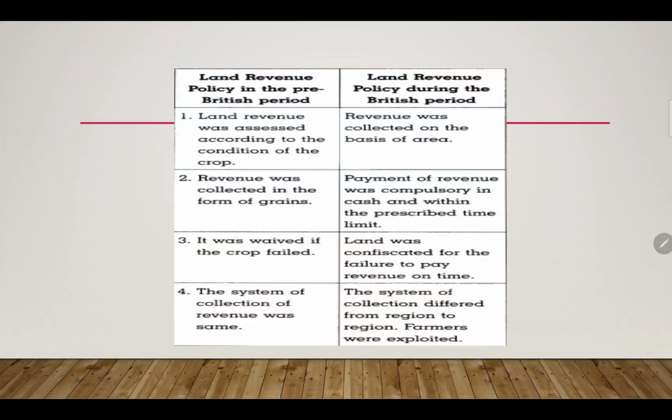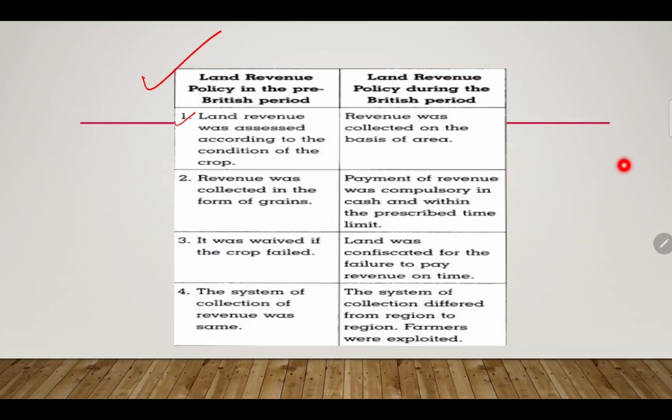So this is just a distinction between how revenue was collected before the Britishers, and this is after the British took over. Land revenue was assessed according to the condition of the crop, meaning if the crop was good, they used to get more money.